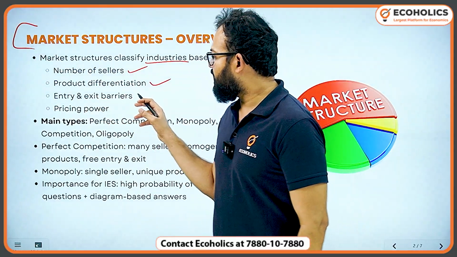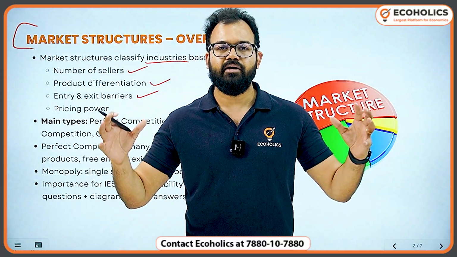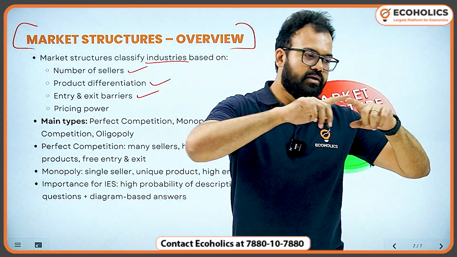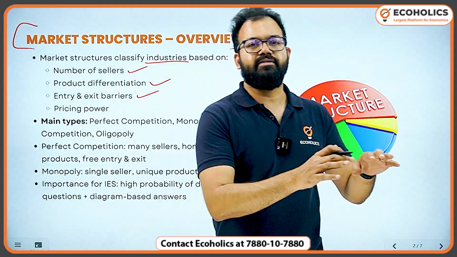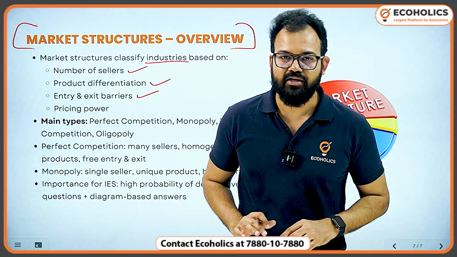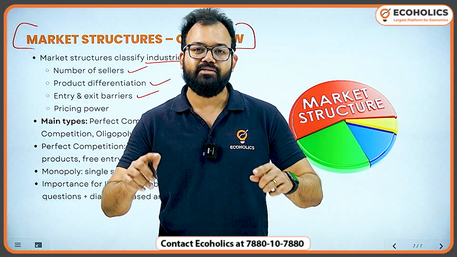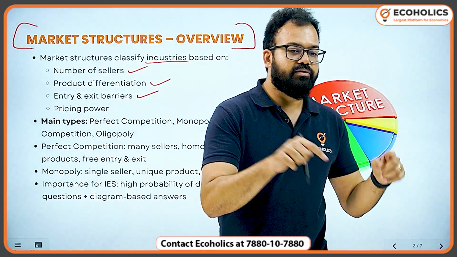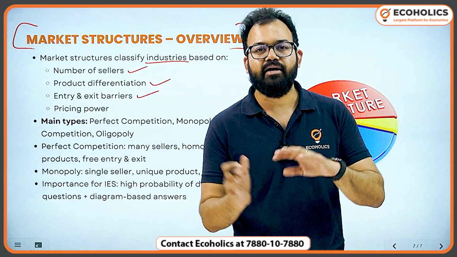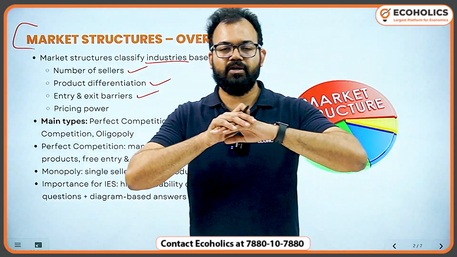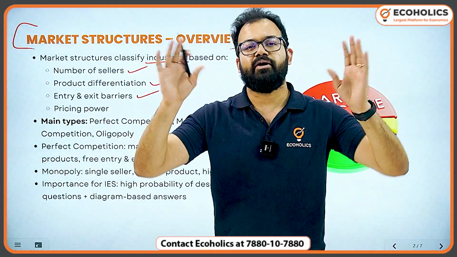Then it comes to entry and exit barriers. In perfect competition, imagine a local area where a vegetable vendor is there, but no other vegetable provider is. Initially that person will earn supernormal profit. But once people see that this vegetable vendor is earning profit here, they will also start getting into that market. Suppose it goes from 1 vendor to 10 vendors. Now the supernormal profit is wiped out.